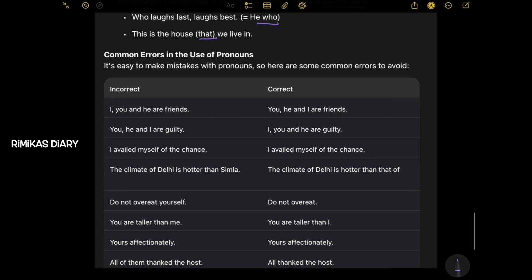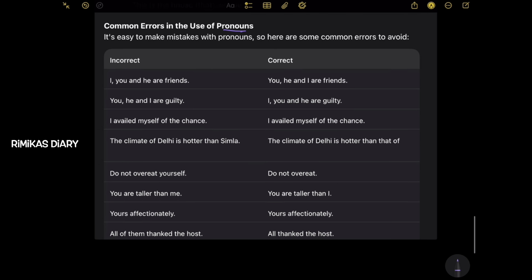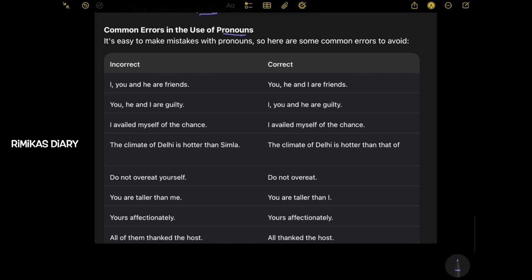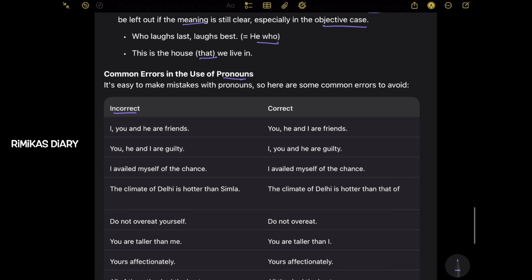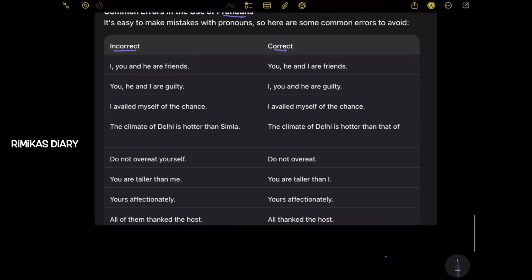Common errors in the use of pronouns. It's easy to make mistakes with pronouns, so here are some common errors to avoid. Make sure you remember these. This is the incorrect column, this is the correct column. I, you, and he are friends, incorrect; you, he, and I are friends, correct.